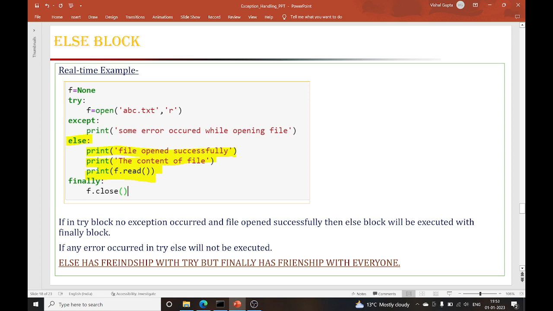So you need to understand, else has a friendship with try, but finally has friendship with everyone. So finally is always going to execute, but else will only execute when there is no exception inside the try block.